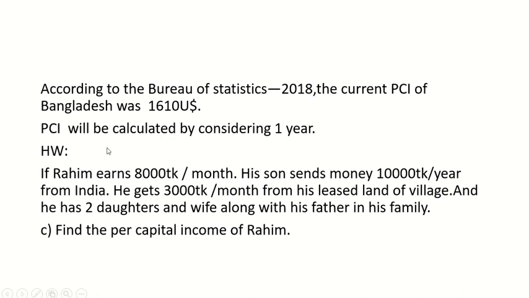Now, one sum for you. If Rohim earns 8,000 taka per month, his son sends 1,000 taka per year from India, he gets 3,000 taka more from his leased land in the village, and he has 2 daughters and a wife along with his father in his family, can you find out the per capita income of Rohim?